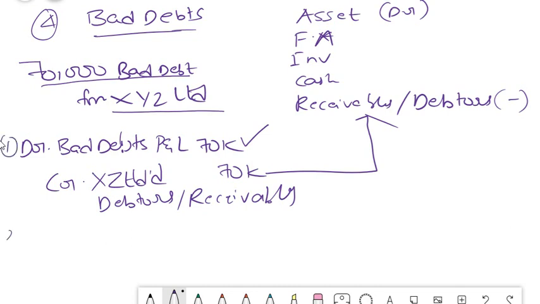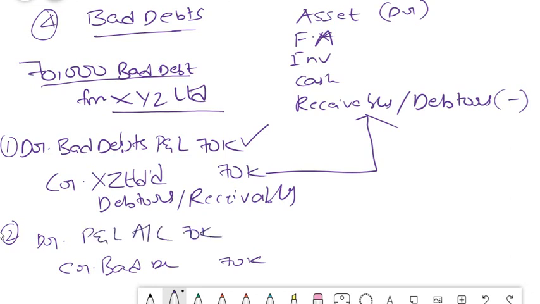Generally any ledger account, it will be closed and transferred to P&L account, especially your nominal account, all the P&L expenses and all. So this account, if we have to close, it will become credit bad debt 70k and debit you will take it to P&L account. Okay, debit you will take it to P&L account. So this is your concept of closing of journal entries.